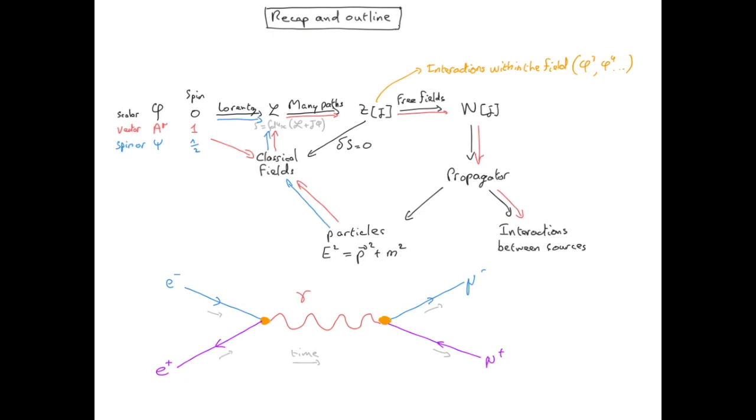Quantizing the theory for spinor fields is not straightforward and could take us very far. However, what we are interested in essentially is a propagator for fermions. So we will actually take a shortcut to get the propagator without having to introduce too much formalism. We won't go to the interaction between sources with the spin 1/2 field. The reason for that is that usually particles do not interact through the exchange of spin 1/2 virtual particles. So the spin 1/2 field is usually not the mediator of interactions. And I'll let you think why.